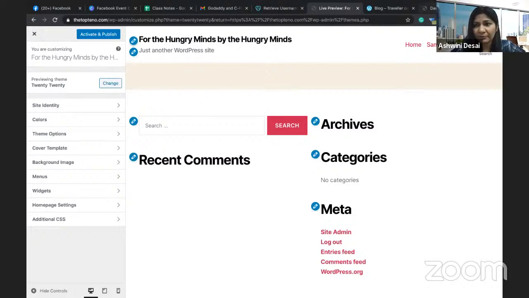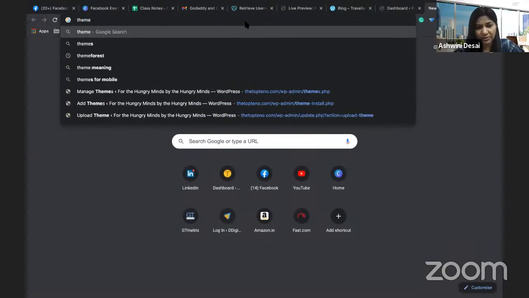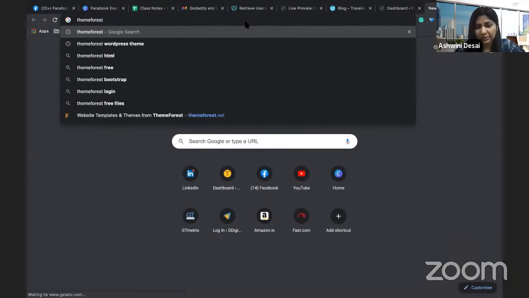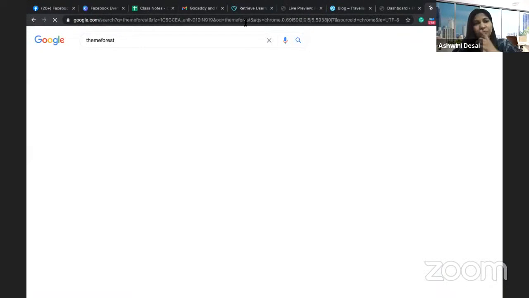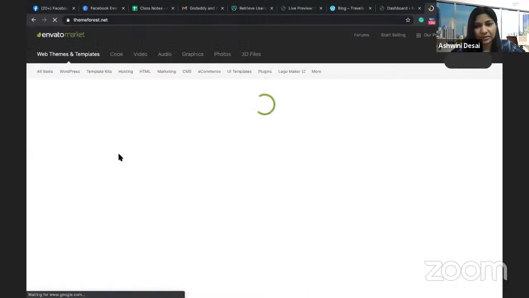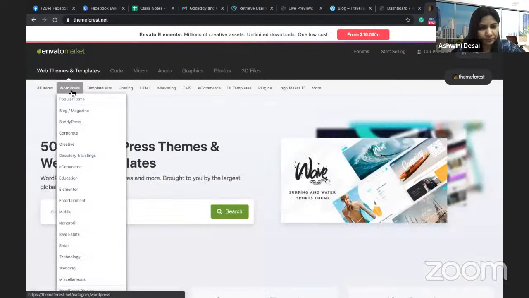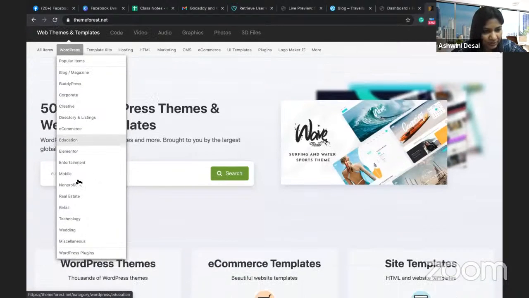There is a way to buy paid themes also. Let me show you. The majority of companies, if they want to hasten the process of developing the website, go to Theme Forest or any of the WordPress theme buying places. They go to Theme Forest like this. Let's take the hospital case for example. So they go to WordPress here. Then they go for hospital, which means health, right? So let's see what is there for health.